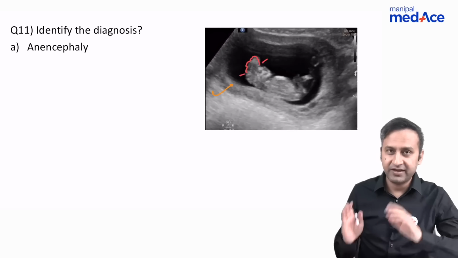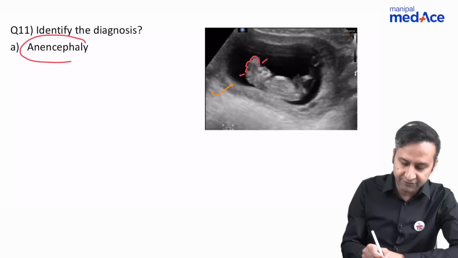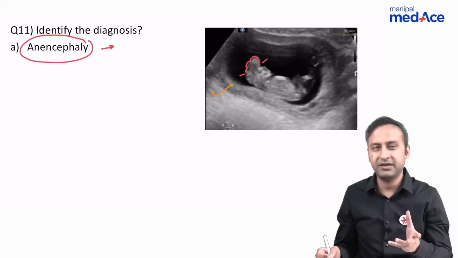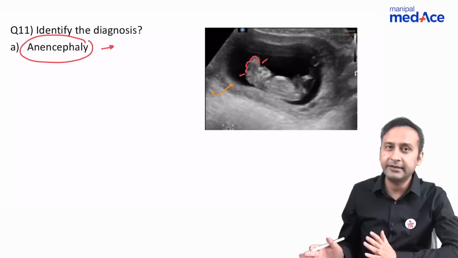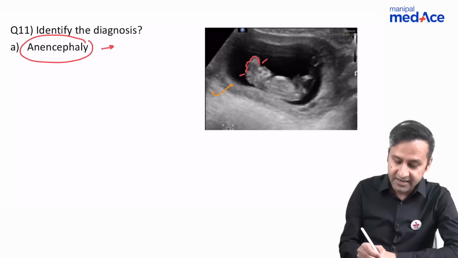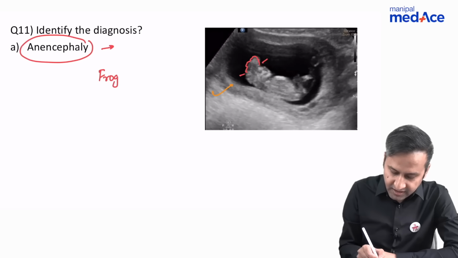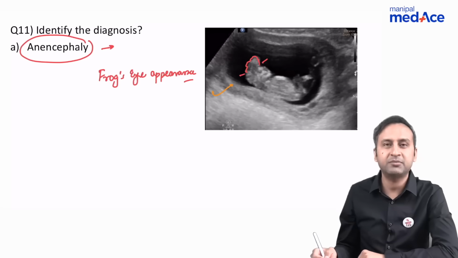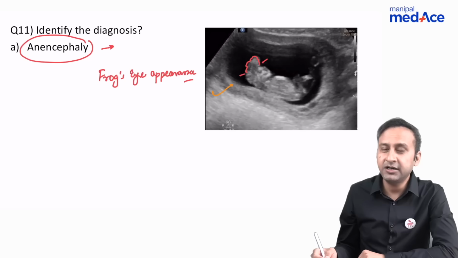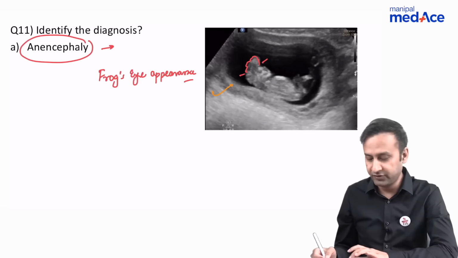So what is this disease where the skull vault fails to develop? It's anencephaly. I don't know about the other options, but that doesn't make a difference because it was one of the easiest ones. A few other points about anencephaly: we had covered it in detail and I had told you about the different signs. We can get a frog's eye appearance, and one other important thing about anencephaly that you should remember is that it is the earliest anomaly which can be diagnosed on sonography.